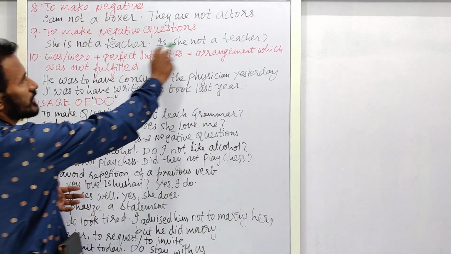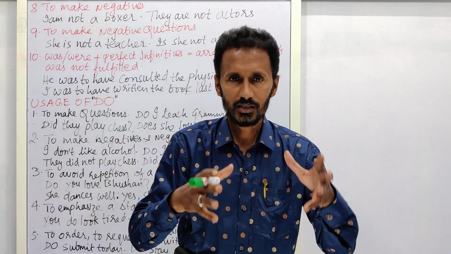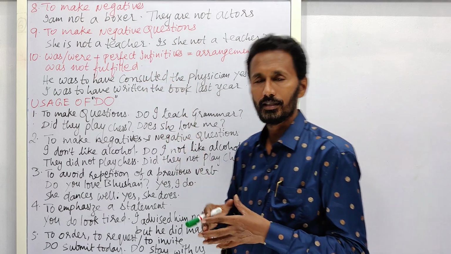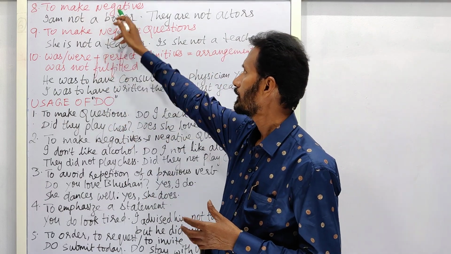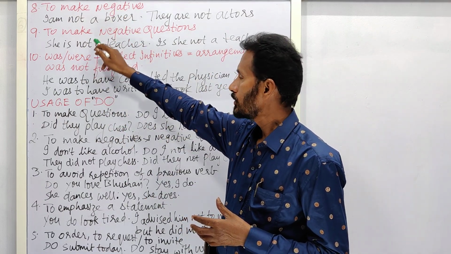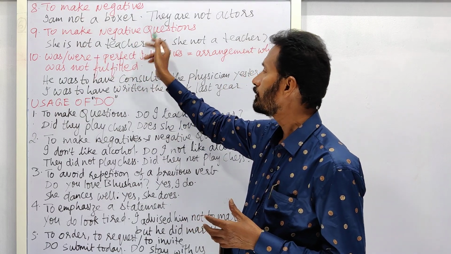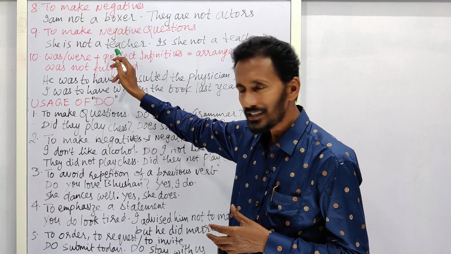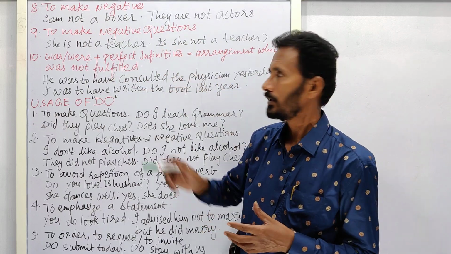Next, to make negative questions. For example, is she not a teacher? That is the negative question. The statement of it is, she is not a teacher. That is the negative form, as we have said here. So the negative question for "she is not a teacher" is "is she not a teacher?"